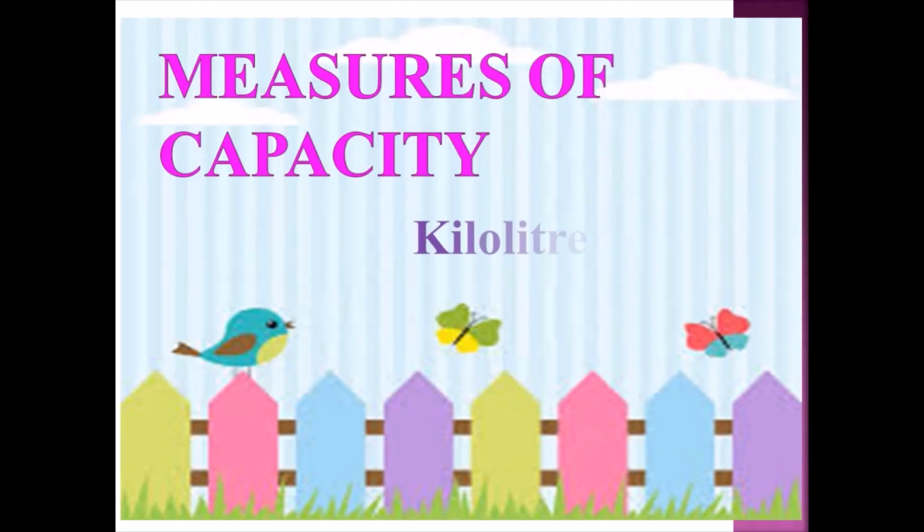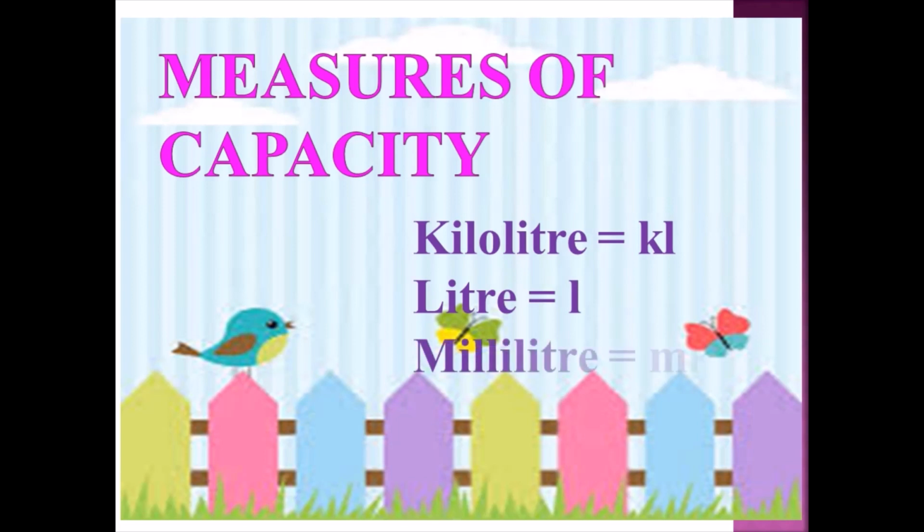Measures of capacity: kiloliter is denoted by KL, liter is denoted by L, milliliter is denoted by ml. Kilometer is denoted by km and kiloliter is denoted by KL. Liter is denoted by small l and milliliter by small ml.